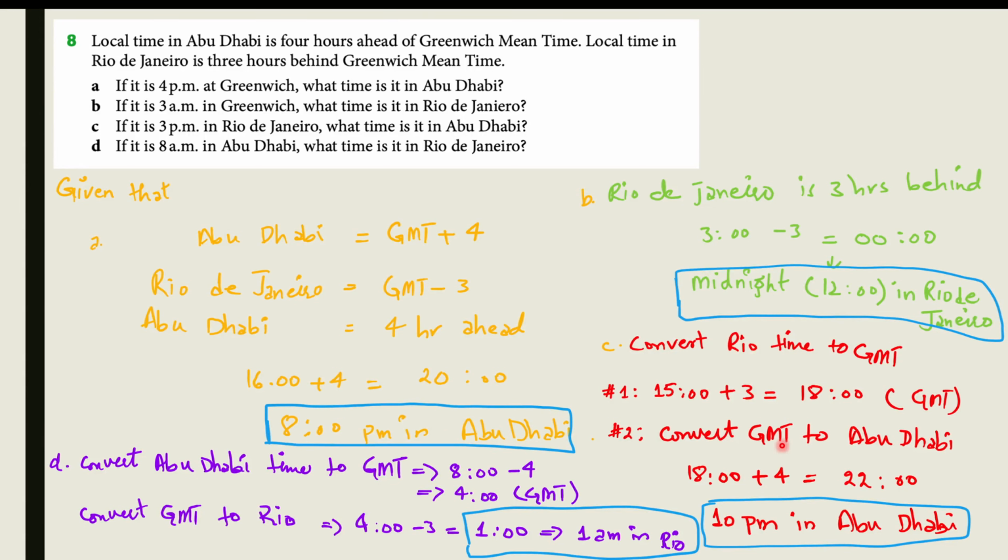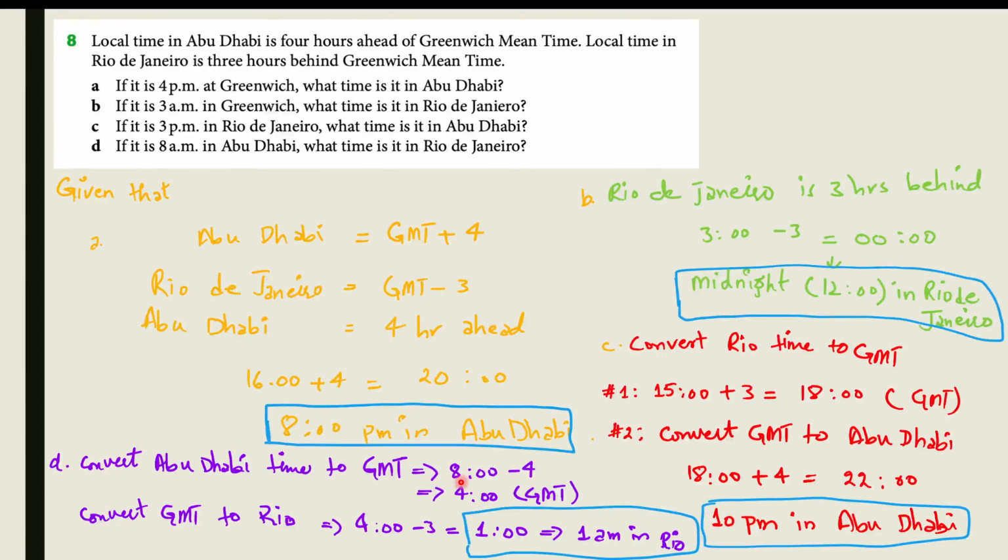Now we convert GMT to Abu Dhabi: 18, or 6 o'clock, plus 4, because Abu Dhabi is ahead of GMT by 4 hours. So 18 plus 4 is 22. It means it would be 10 o'clock in Abu Dhabi. 22 is in the 24-hour format, and 10 is in the 12-hour format. So it would be 10 p.m. in Abu Dhabi. The fourth part of the question is, if it is 8 a.m. in Abu Dhabi, what time is it in Rio de Janeiro? We convert Abu Dhabi time to GMT, and then from GMT to Rio de Janeiro.